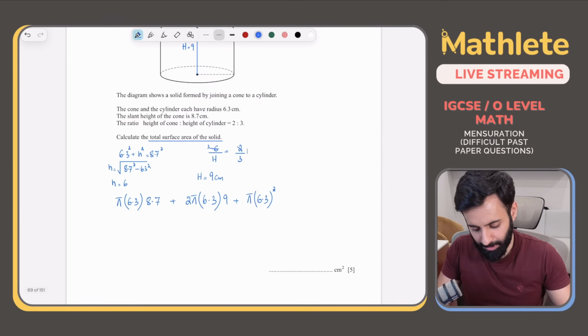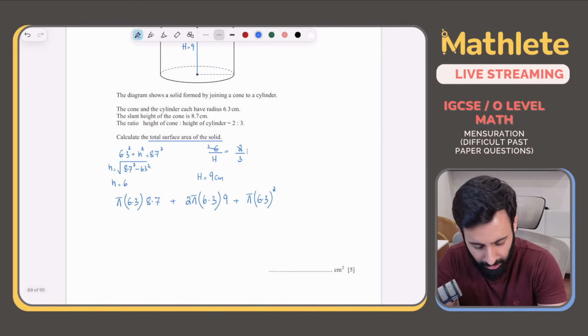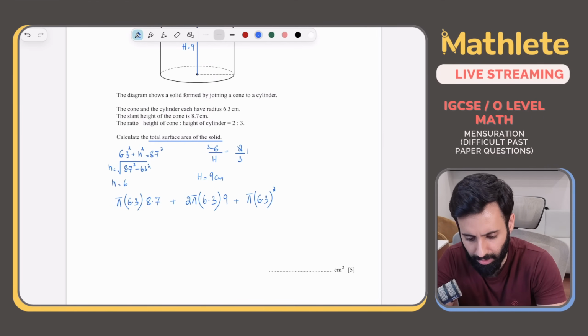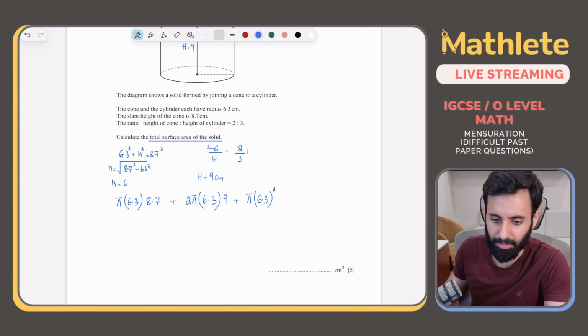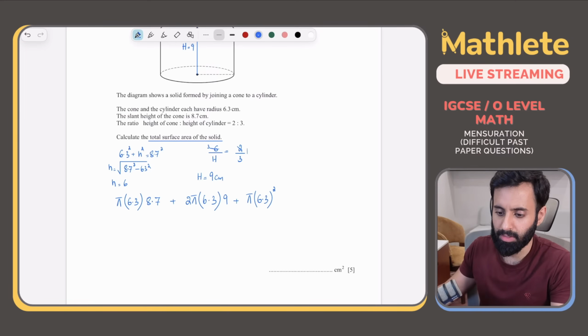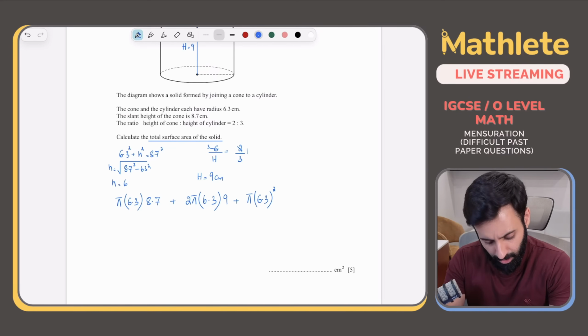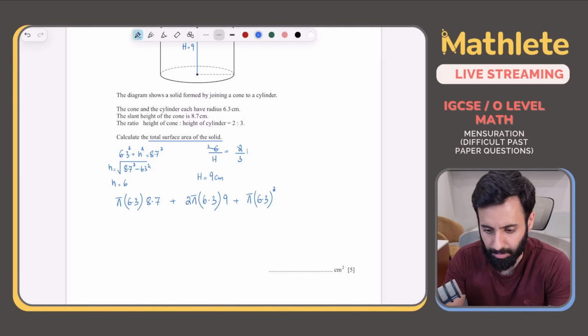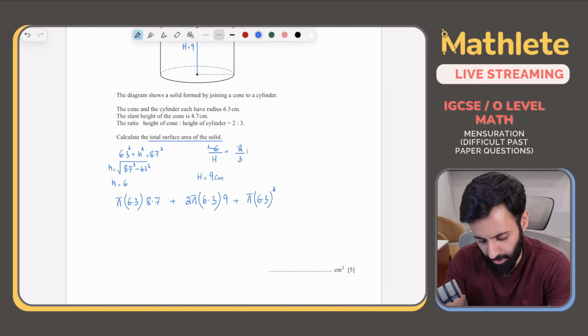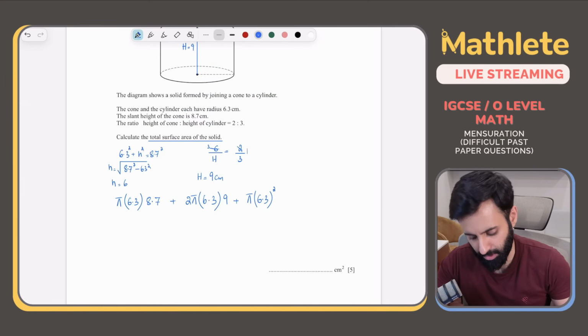Please work this out as it is using your calculator. No need to break it down. I'm not going to do one part mentally and another part in the calculator, that's just going to be a total waste of time. Let's simply plug this in the calculator and let the calculator do all the hard work. So pi into 6.3 into 8.7 plus 2 pi into 6.3 into 9 plus pi into 6.3 squared.